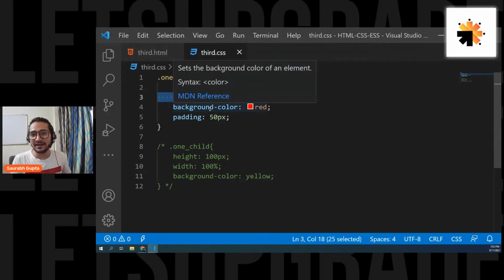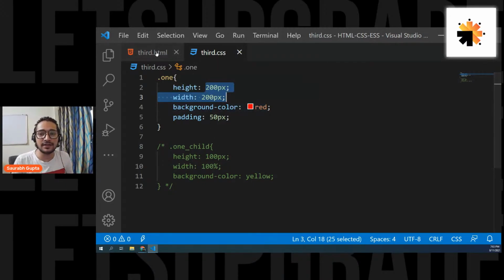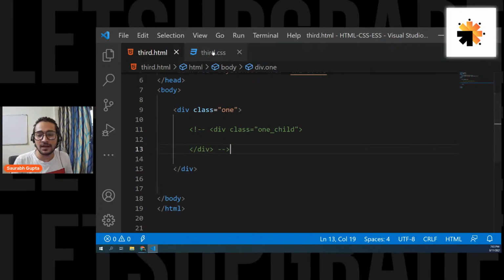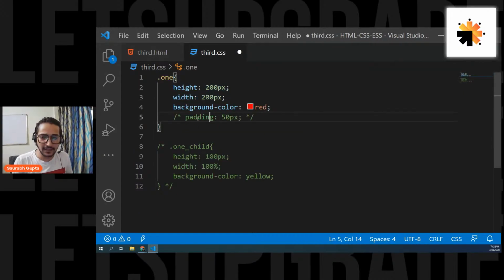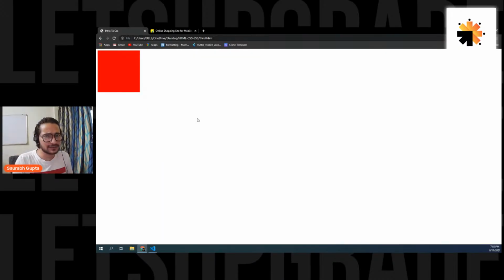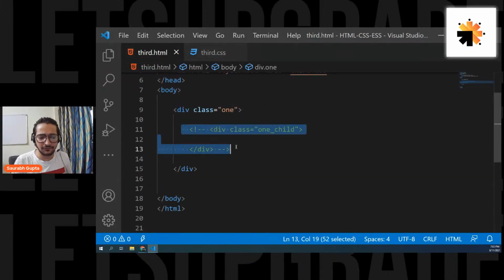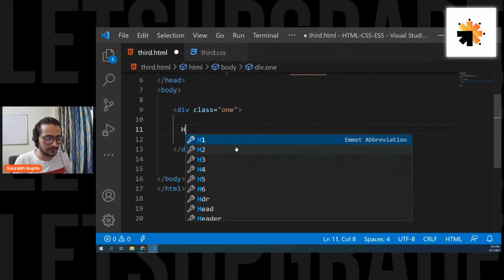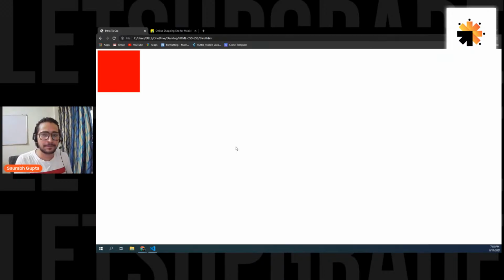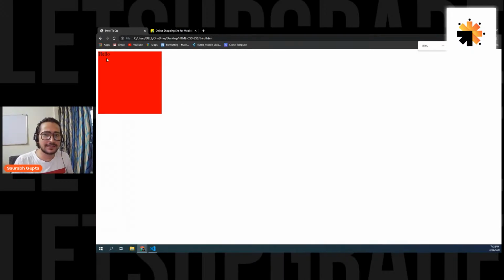Just to make you clear that that is a fake size, let's do this. Let's remove the padding for a second. Let's put some content in that. Remove this div for some time and let's put some content like hello. Now you can see the hello here. If I zoom it, you can see the hello here, right? Hello is inside the 200 range. Hello is inside the actual height and width of the element.